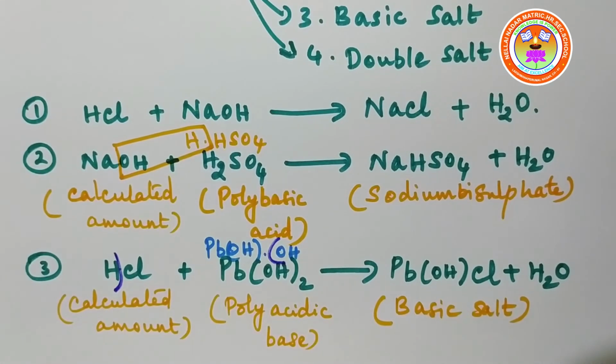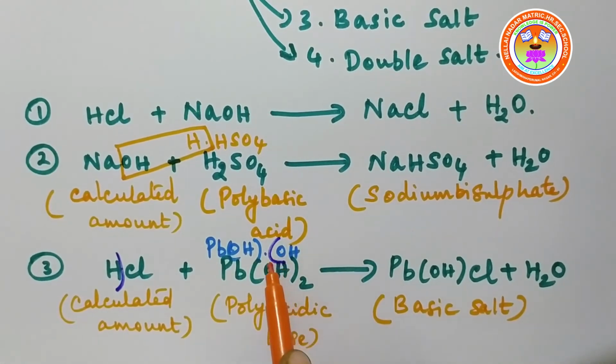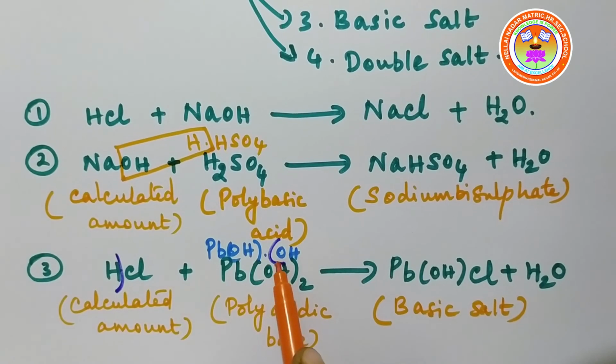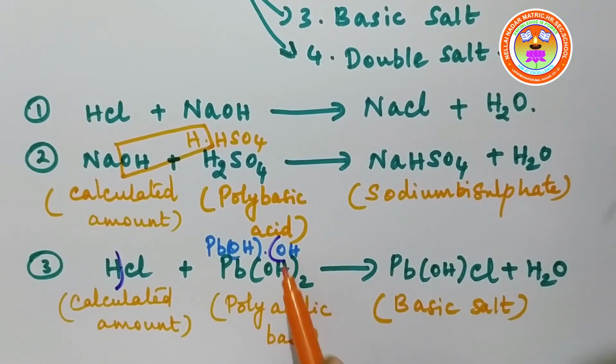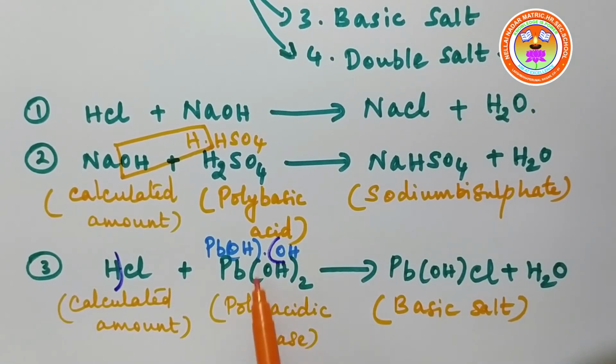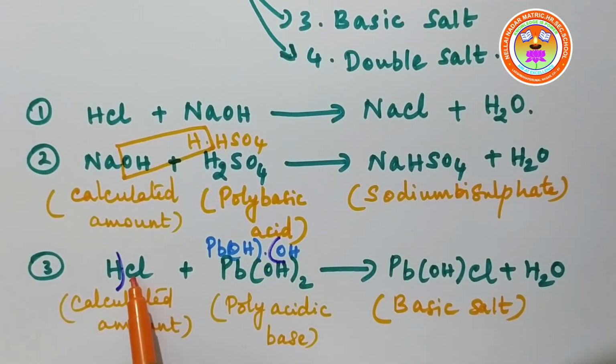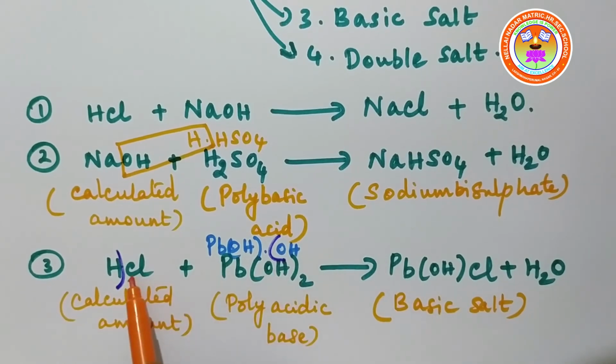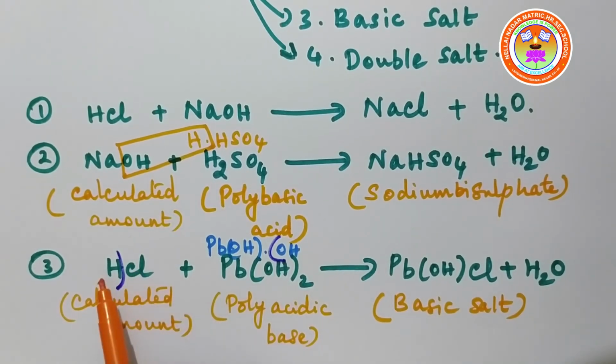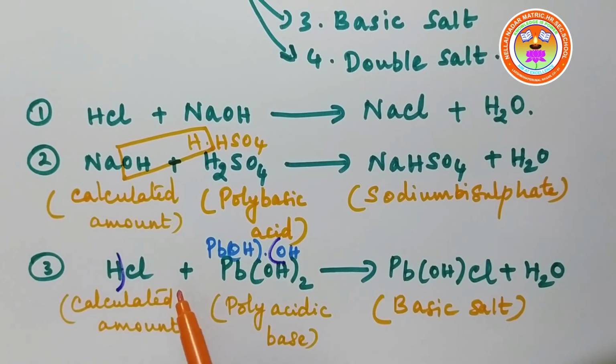Here in the case of a basic salt, the hydroxyl group present in a polyacidic base is partially replaced by the non-metal present in the acid. Okay, children, as a result we get a basic salt.